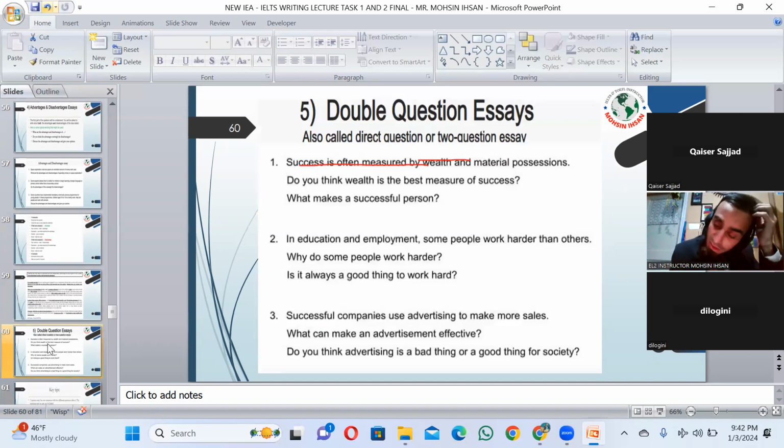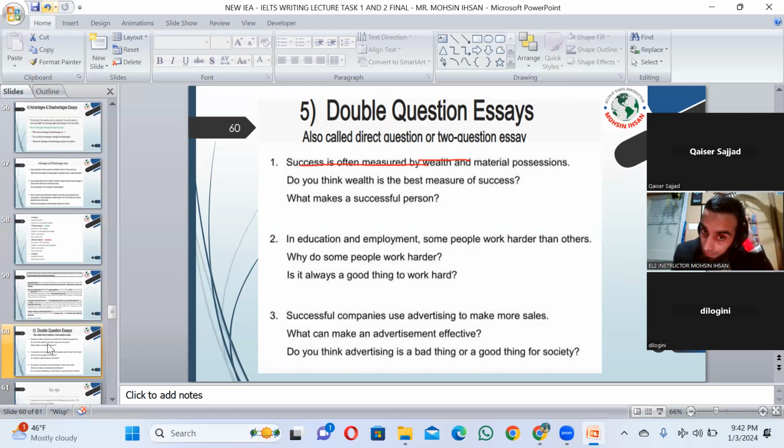Double essay question, just understand it. It doesn't come often, but try to understand it. Double essay question means that you would be given two questions and you would be asked to answer them separately, right? That it is separate means, for example, one is for the pre-IELTS class and another is for IELTS.